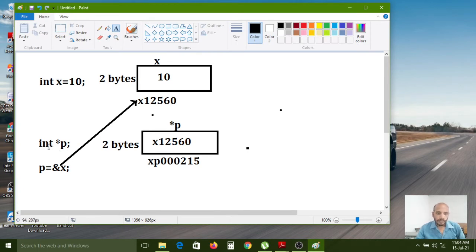Like this only. Any one of the data types you can use, and star p we can use. Star is the pointer creation symbol, but the letter is your wish. For your understanding, in the pointer I have given the first letter p. But if you want to give star a or star b or star c, star d, star e, like that, if you want to create any other variables by using the star symbol, you can use it, no problem.